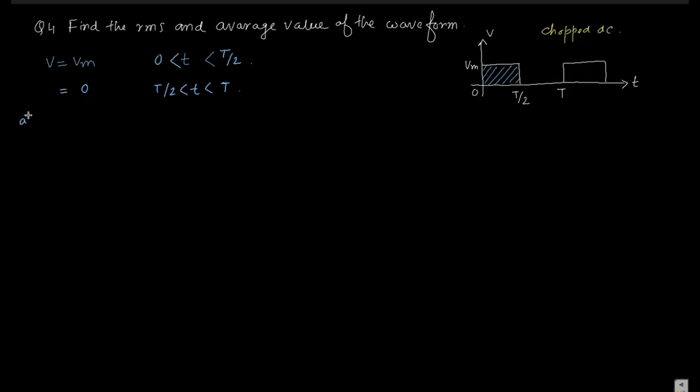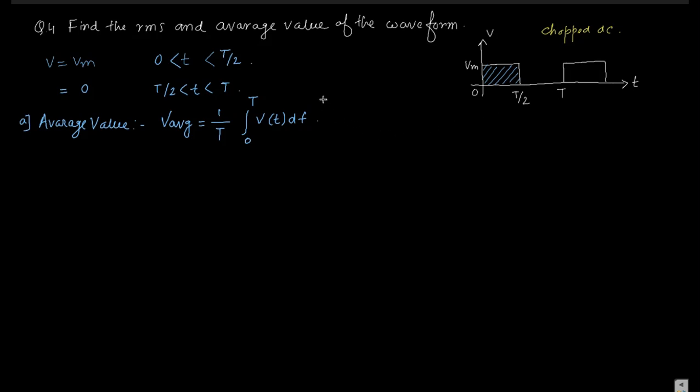Now the average value, V average, is equal to 1 by T. You have to integrate from 0 to T because the nature of the waveform is not the same. 1 by T, 0 to T, V(t) dt.